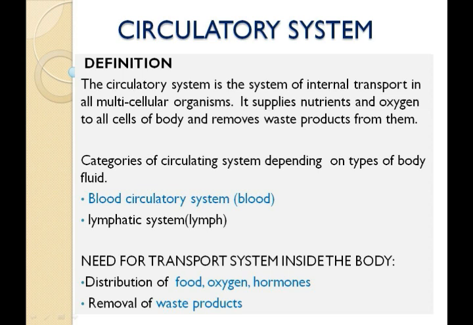So the second point is removal of waste products. These toxic substances have to be removed immediately from our body, or else they will have a lethal effect on our body. So the circulatory system also helps in removal of these waste products from our body.